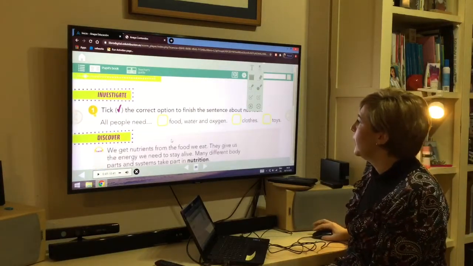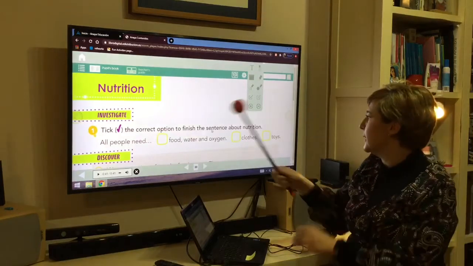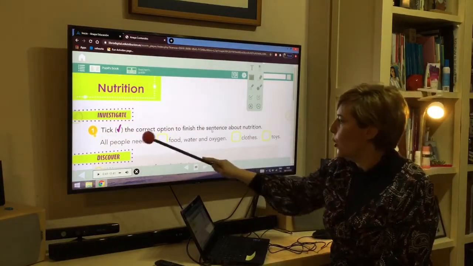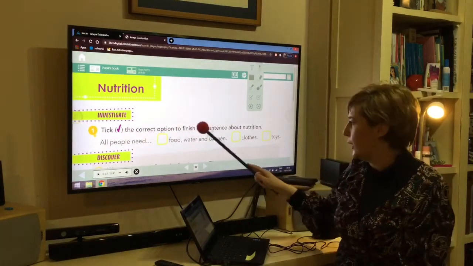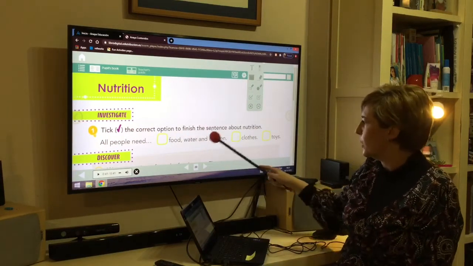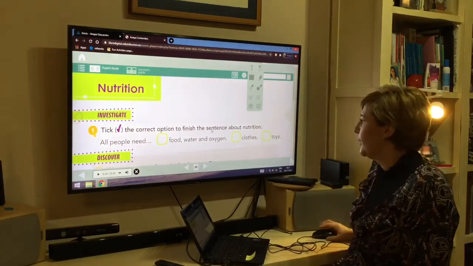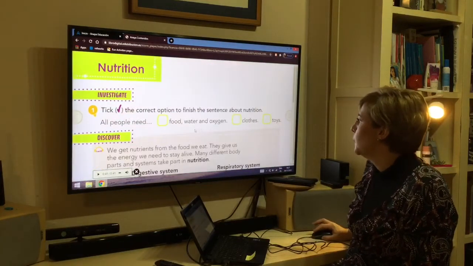Okay, take the correct option to finish this sentence about nutrition. All people need. What do people need? Food, water, and oxygen. What is necessary? Food, water, and oxygen. Clothes or toys? Food, water, and oxygen. That's super clear.